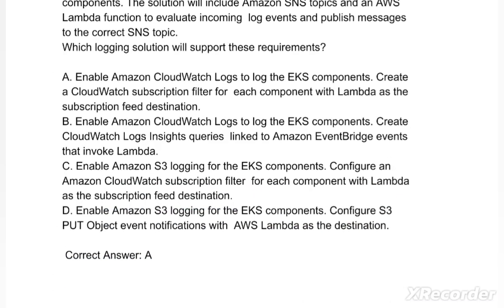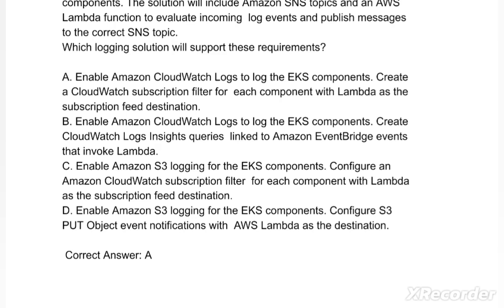Options are A. Enable Amazon CloudWatch Logs to log the EKS components. Create a CloudWatch subscription filter for each component with Lambda as the subscription feed destination. Option B. Enable Amazon CloudWatch Logs to log the EKS components. Create CloudWatch Logs Insights queries linked to Amazon EventBridge events that invoke Lambda.